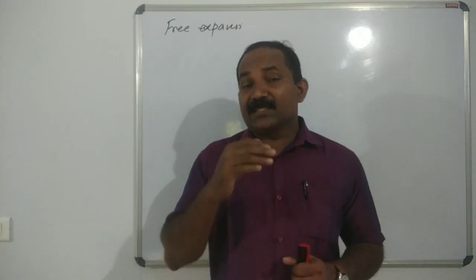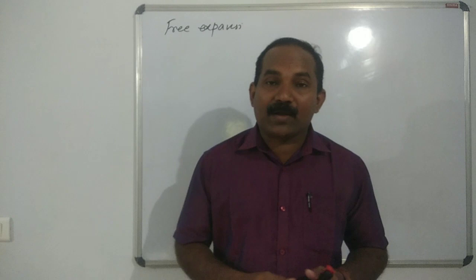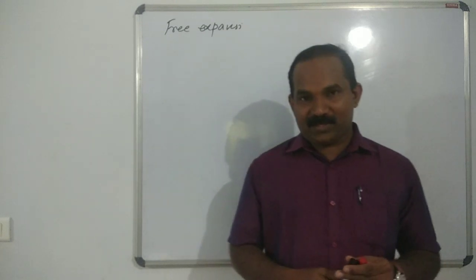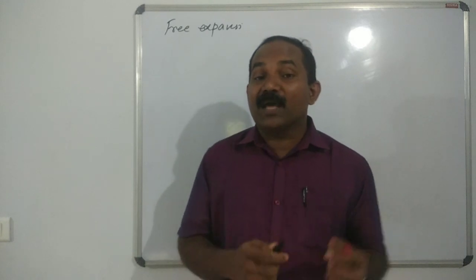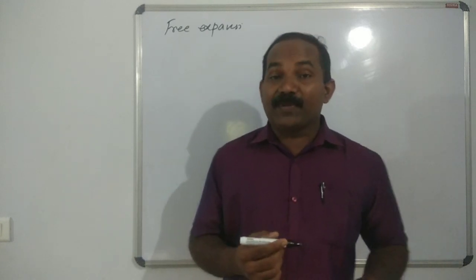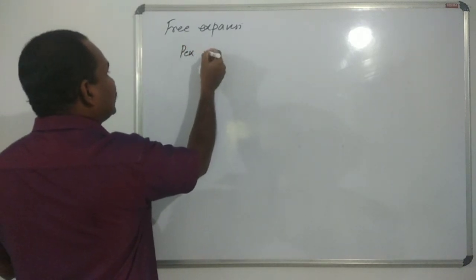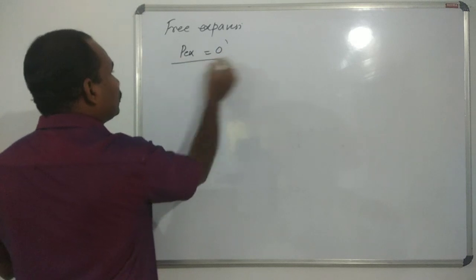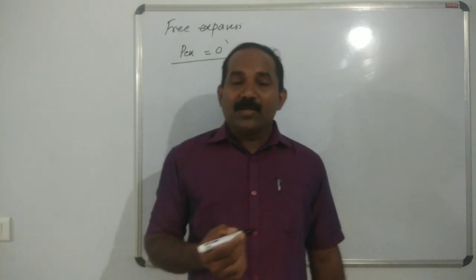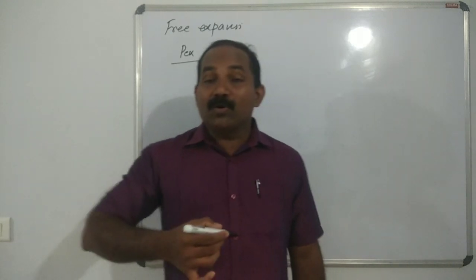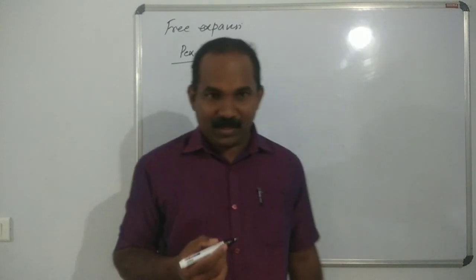Next is free expansion. The expansion of a gas in vacuum is called a free expansion. What is a free expansion? The expansion of a gas in vacuum is called a free expansion. That means the external pressure is equal to 0. So no work is done during the free expansion. Remember that?